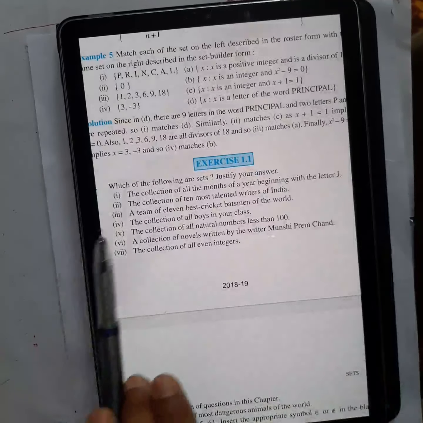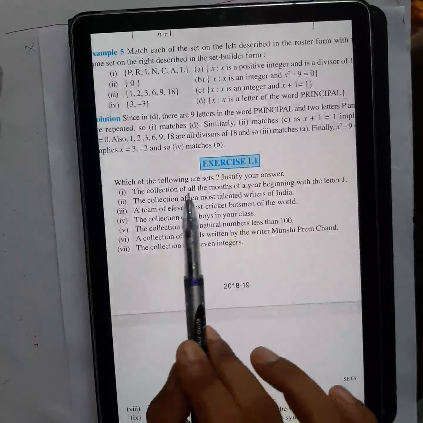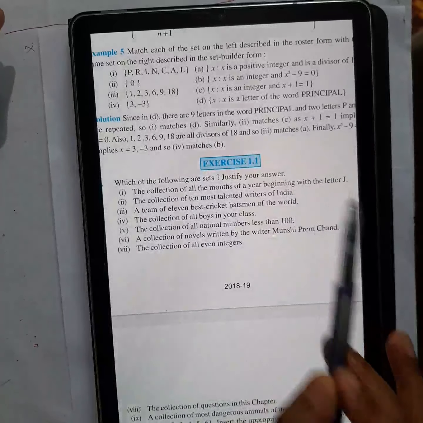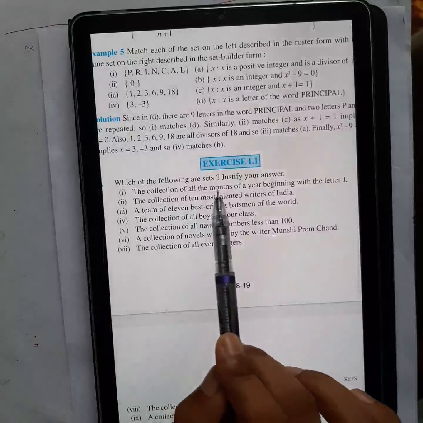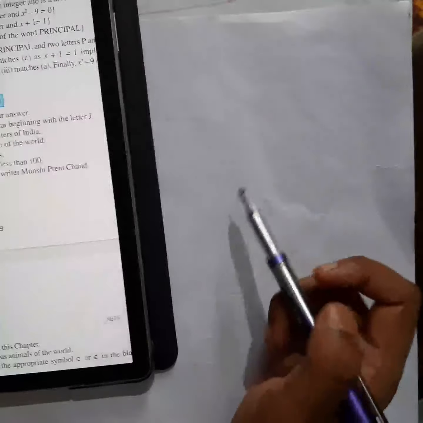Okay, so for example, number one, you can see from your exercise the collection of all the months of a year beginning with the letter J. Can you make such collection? The collection of all the months of a year beginning with letter J. So if I have to make a collection like that, you have to collect what?